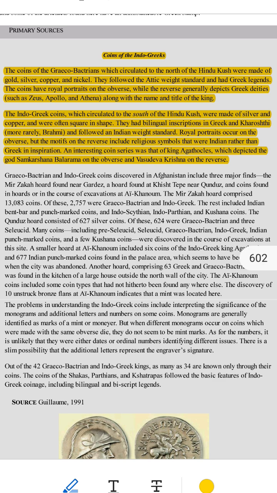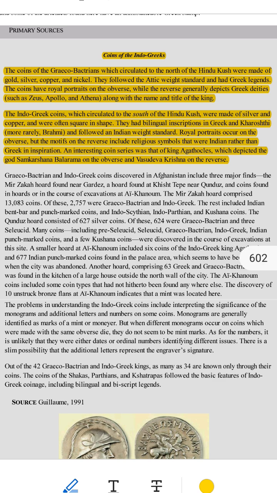Special coins of King Agathocles. 1. King Agathocles made unique coins. He was an Indo-Greek king who blended Greek and Indian ideas. 2. His coins showed Indian gods. One side had Samkarshana Balarama, an Indian god associated with strength.